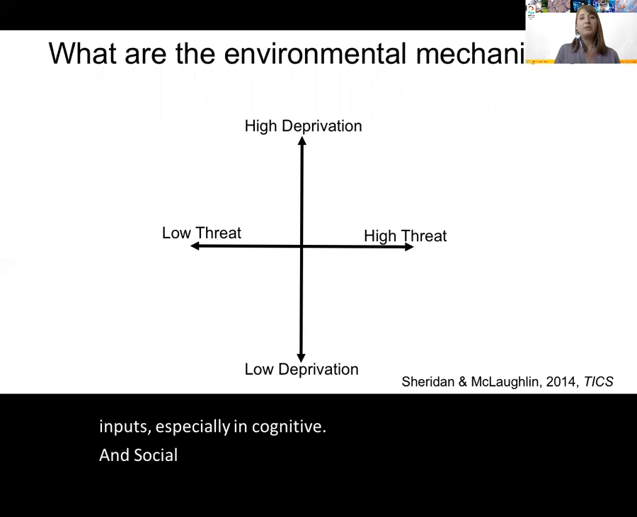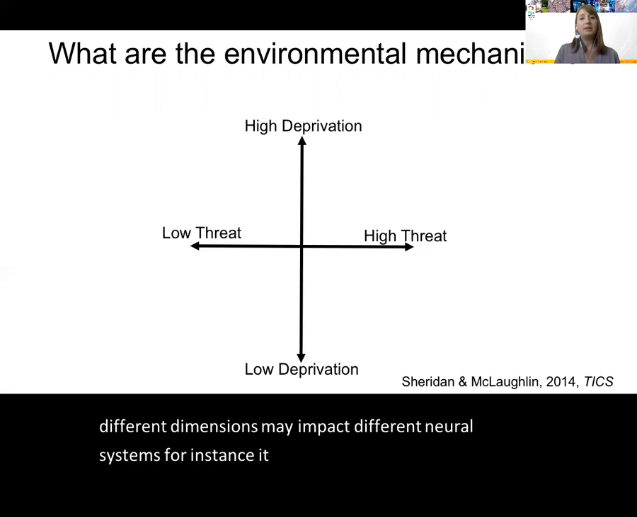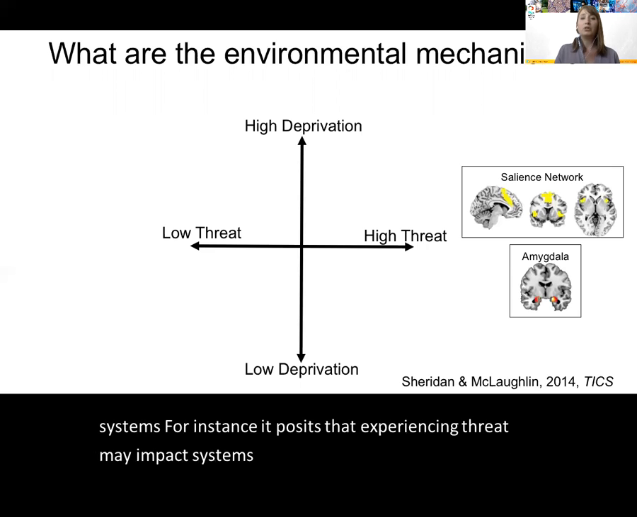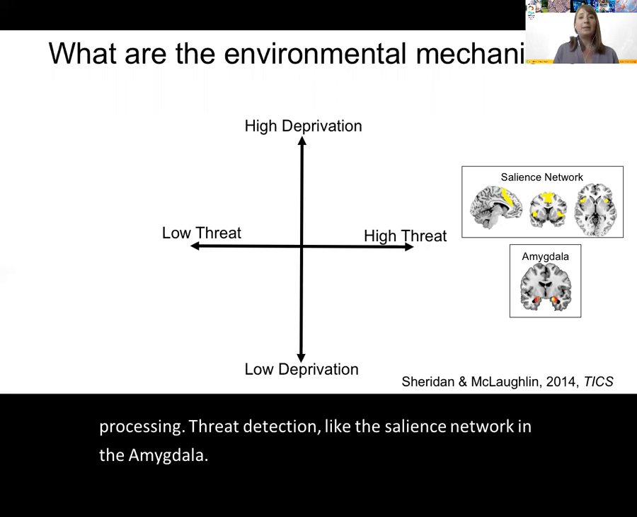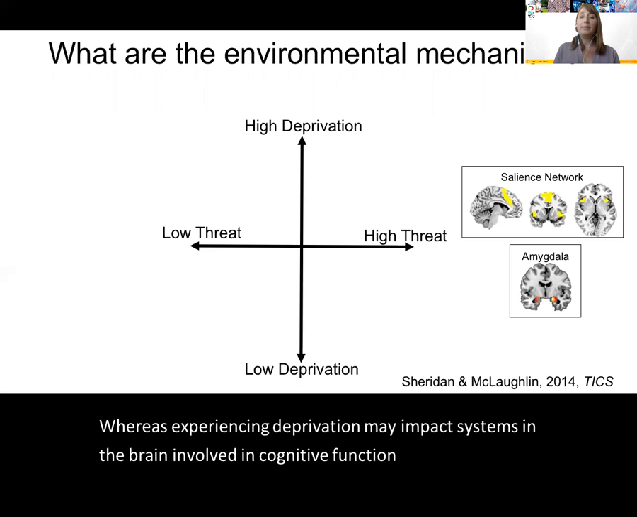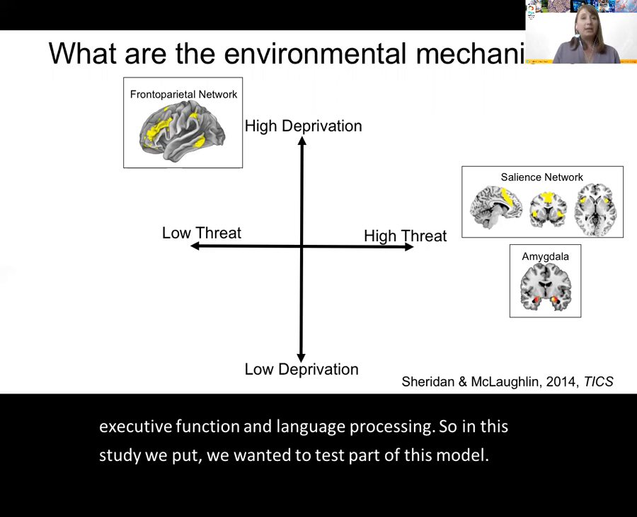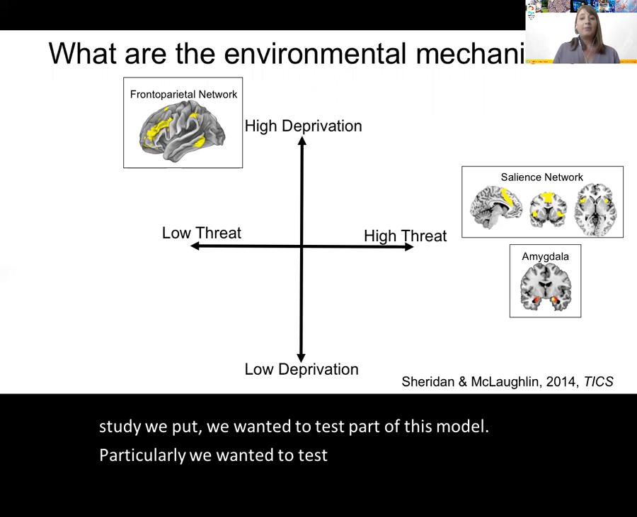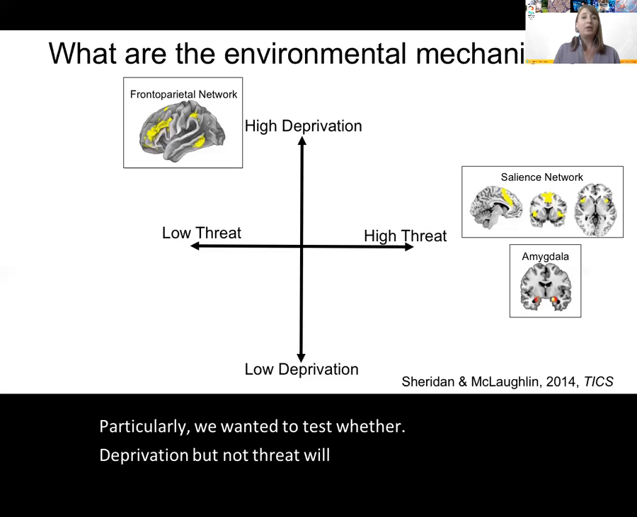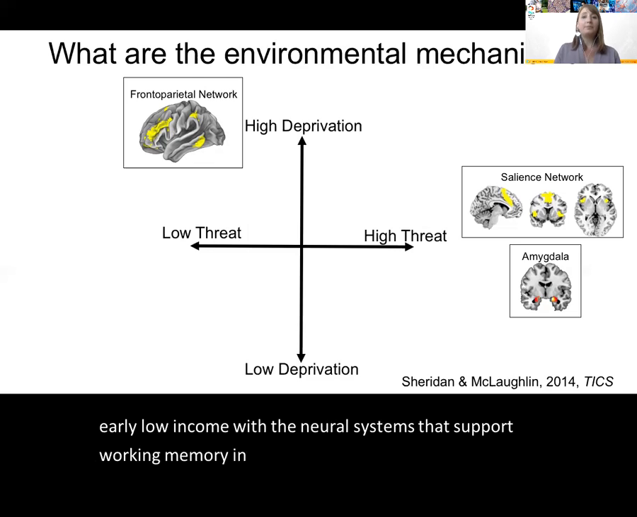This model posits that these two different dimensions may impact different neural systems. For instance, it posits that experiencing threat may impact systems of the brain involved in emotional processing and threat detection, like the salience network and the amygdala, whereas experiencing deprivation may impact systems in the brain involved in cognitive function, especially in executive function and language processing. So in this study, we wanted to test part of this model. Particularly, we wanted to test whether deprivation, but not threat, will be a mechanism linking early low income with the neural systems that support working memory, in particular the frontal parietal network.